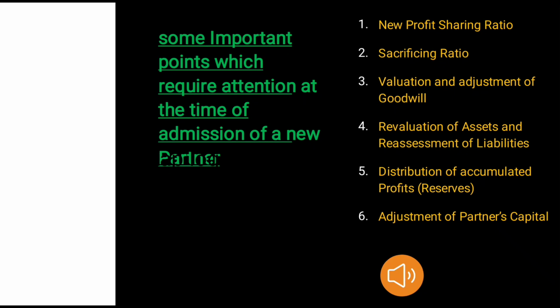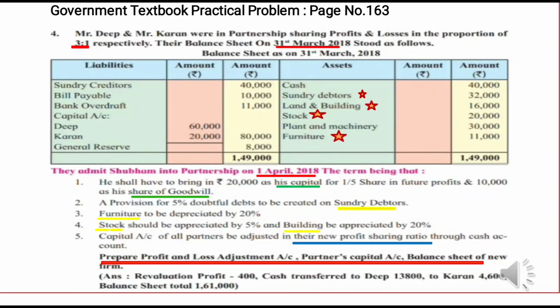Before solving a question, there are some important points which require attention at the time of admission of a new partner, that is new profit sharing ratio, sacrificing ratio, valuation and adjustment of goodwill, revaluation of assets and reassessment of liabilities, distribution of accumulated profits, reserves, adjustment of partners' capital. Today we are going to solve question number 4 from the government textbook, which is given on page number 163.